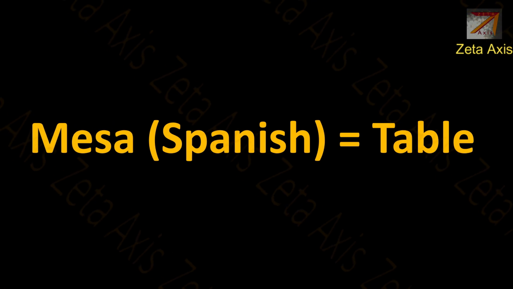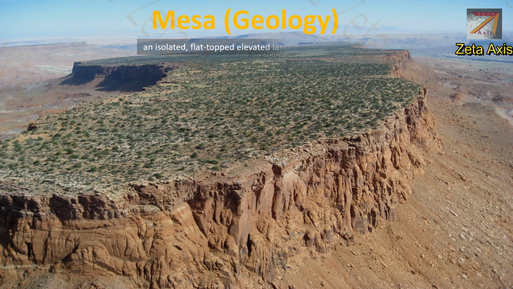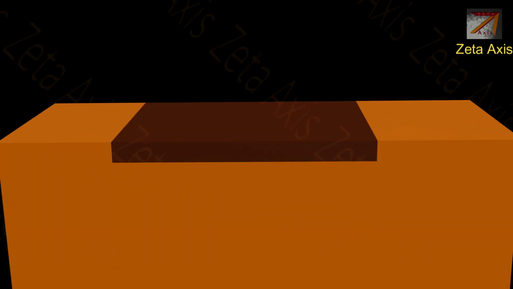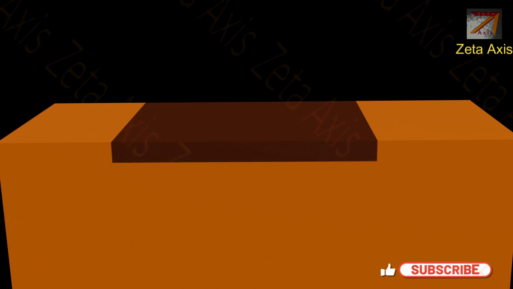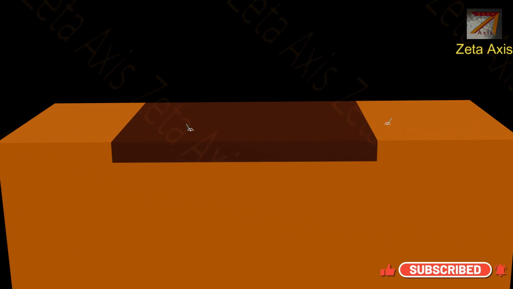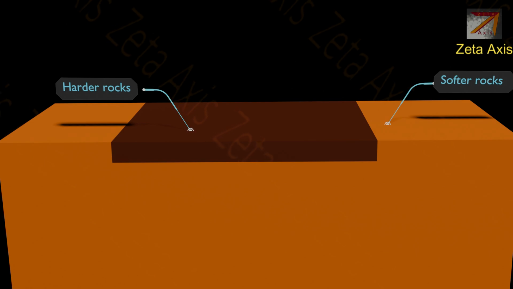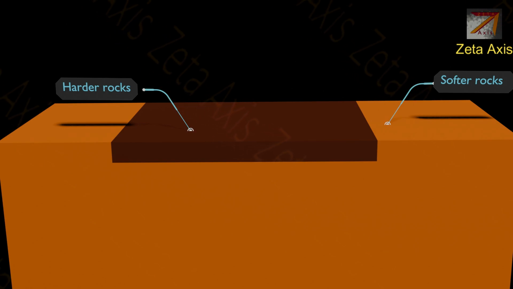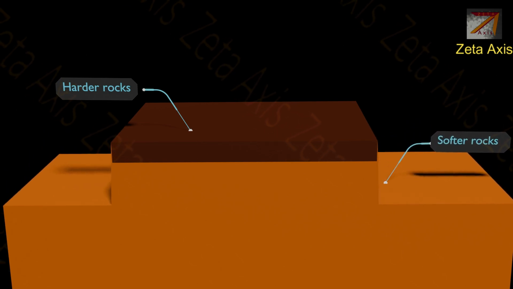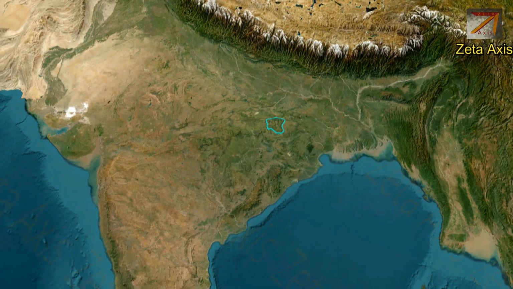Mesa is a Spanish word for table, and in geology, mesa means an isolated, elevated land having a flat top and steep slopes. A mesa is formed by weathering and erosion of horizontally layered rocks in an elevated landmass. It is formed when a harder surface rock layer is surrounded by softer rocks. The harder surface rock is resistant to erosion and does not erode easily. However, the surrounding softer rocks are eroded over time, forming a steep cliff around the harder rocks.